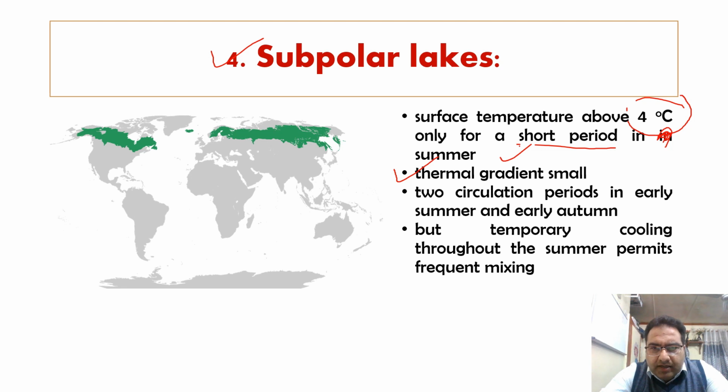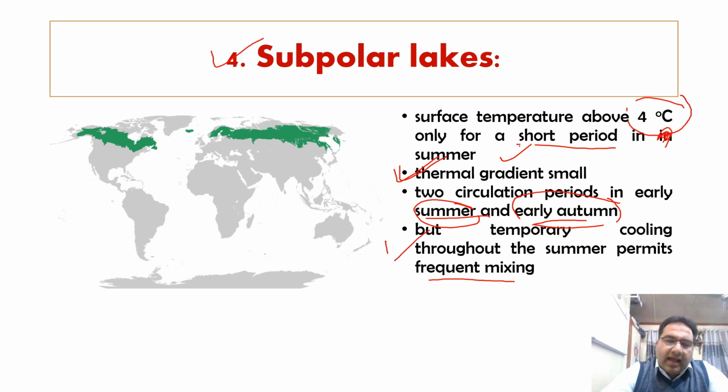Two circulation periods, early summer and early autumn, are possible, but temporary cooling throughout the summer permits frequent mixing as well.